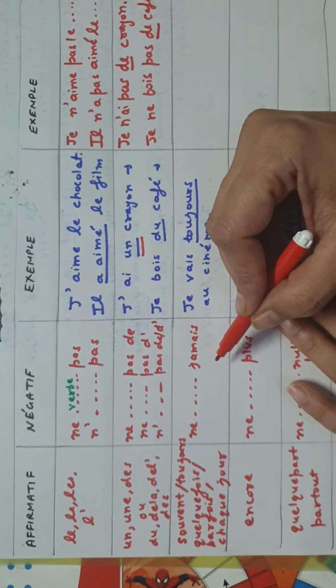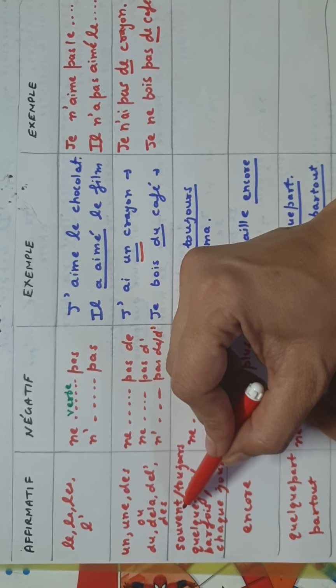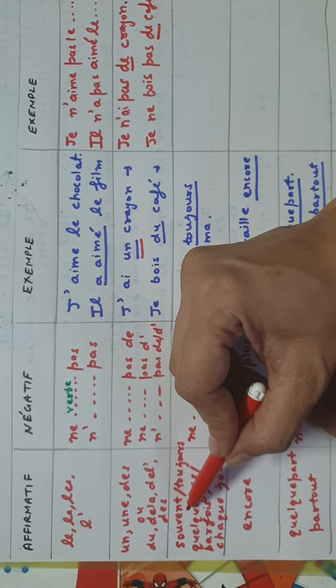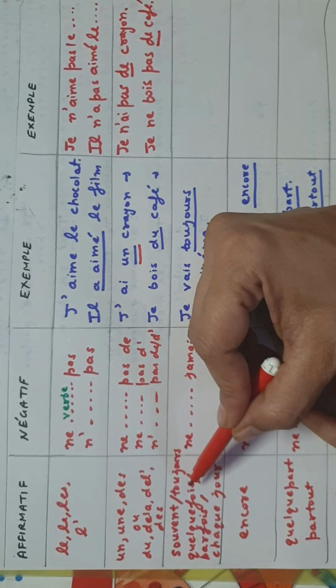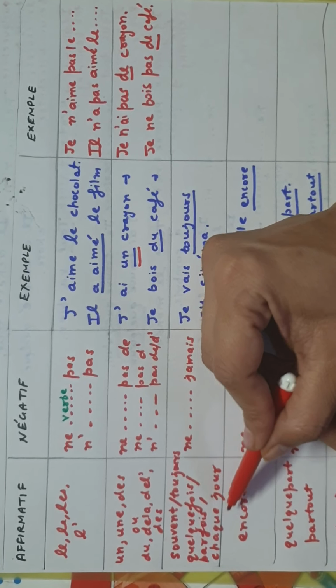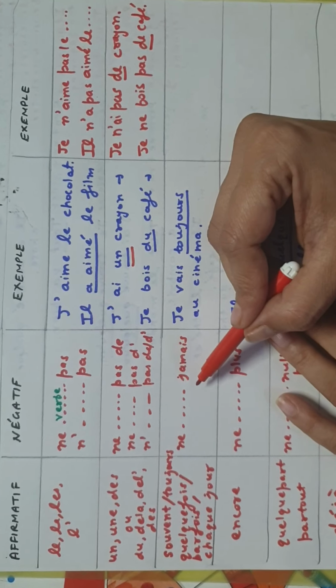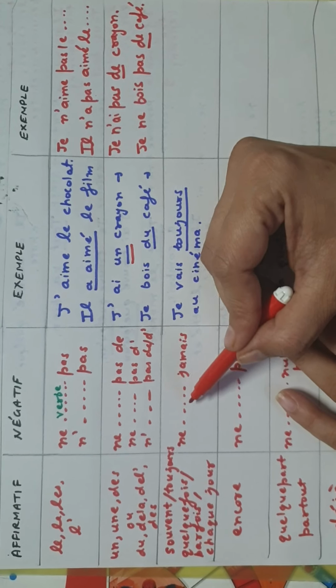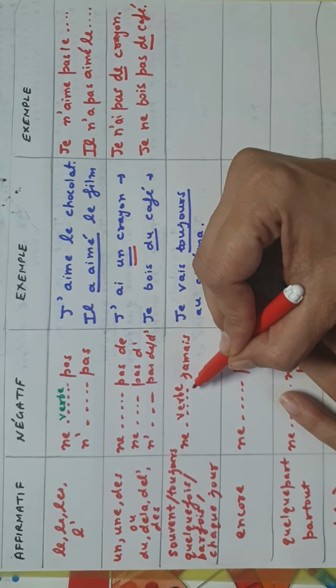Now other than ne and pas, we have various other negative expressions. If in a positive sentence adverbs like souvent, toujours, quelquefois, parfois, chaque jour have been used, then you will have to change it to ne jamais. The dots, as you know, are for the verb, so ne, then verb, and then jamais.